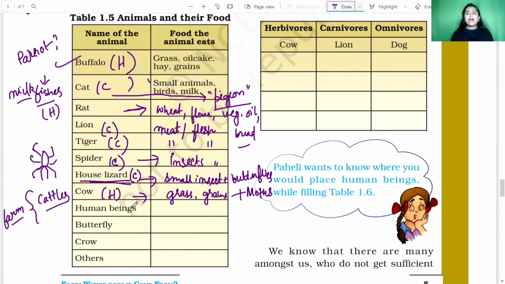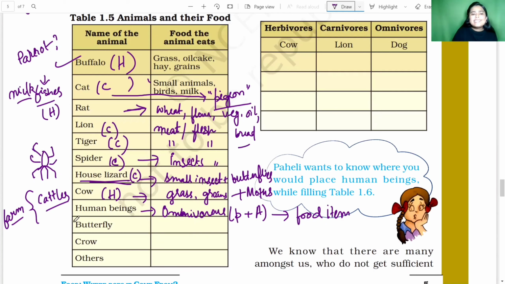Clear? Next comes us, that is human beings. So we also eat plants, we also eat animals, we eat both of them. That's why we are omnivorous animals, right? And as we are omnivorous animals, we can eat plants also, we can eat animals also, and here you can list some of the food items that you eat yourself. Okay, like idli, dosa, bread, butter, milk, cheese, cake. So many items are there, numerous items.